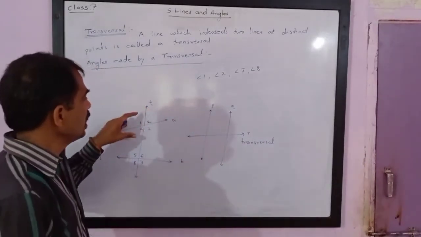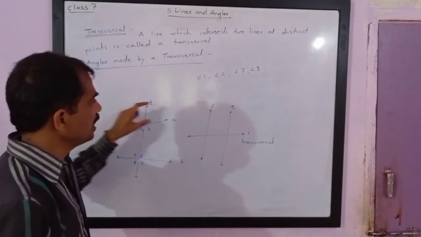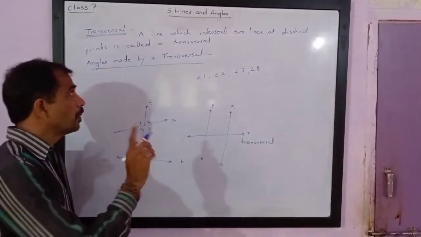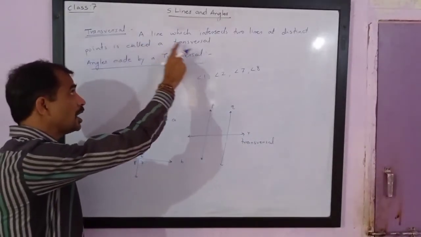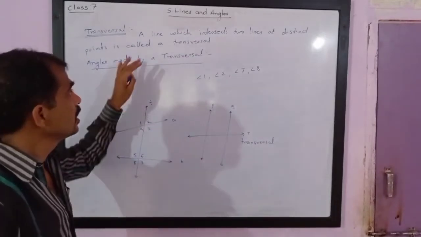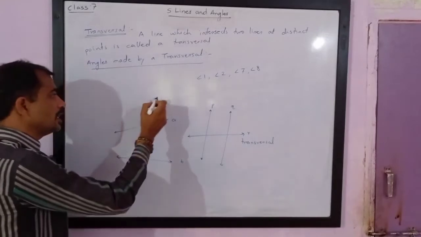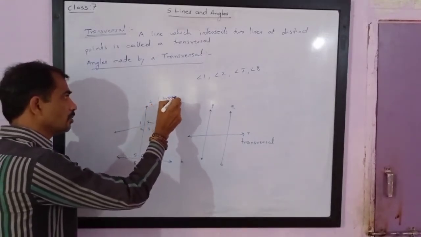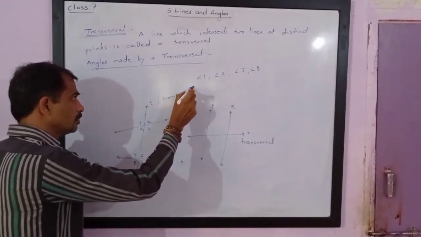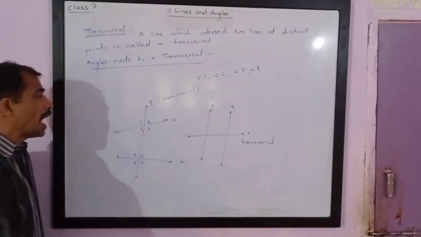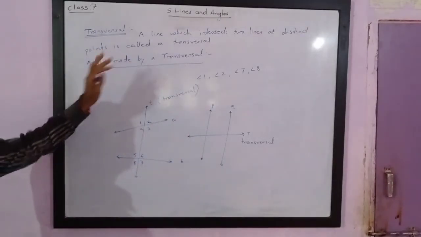So the figure can be like this, or like this. But the definition says a line which intersects two lines is called a transversal. So here line R is a transversal, here line T is a transversal.